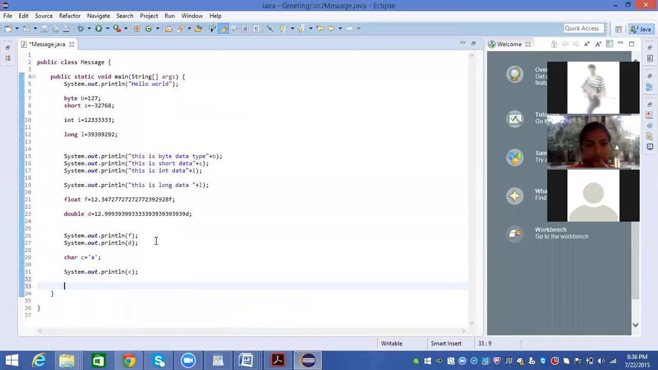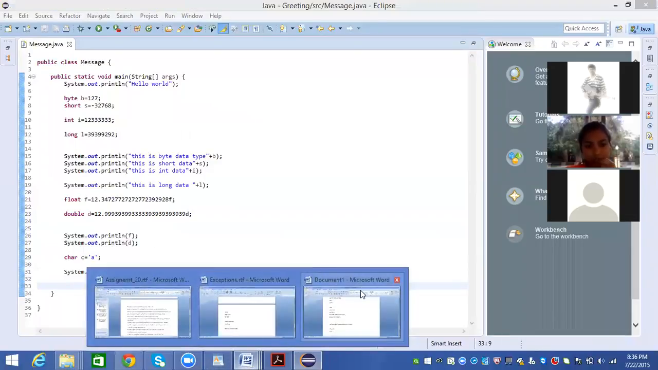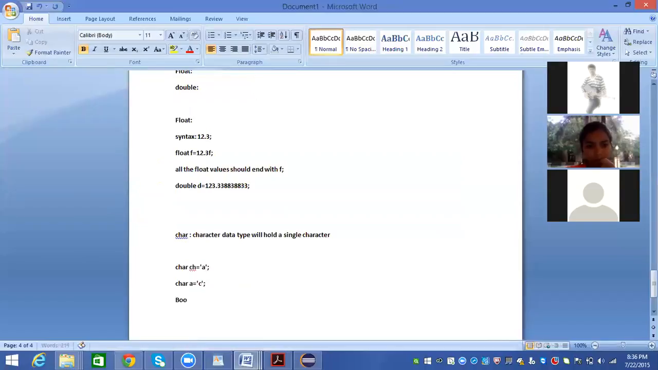What is the Boolean data type? It takes just two values. Boolean stores what kind of values? 0 or 1, or true or false. It stores true or false in Java.